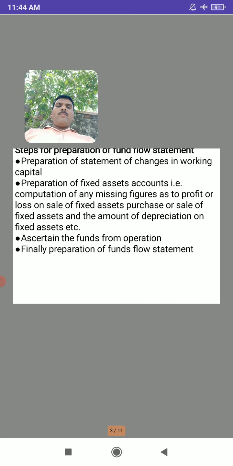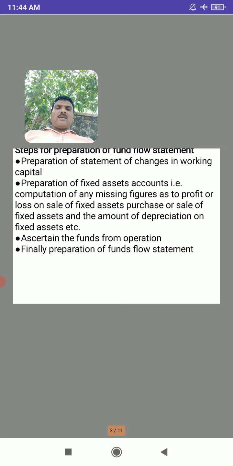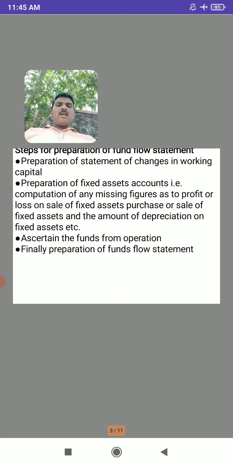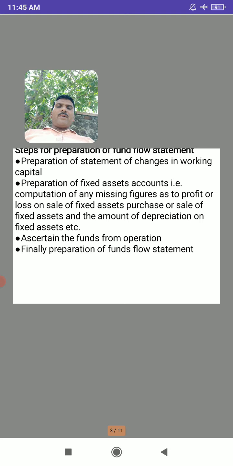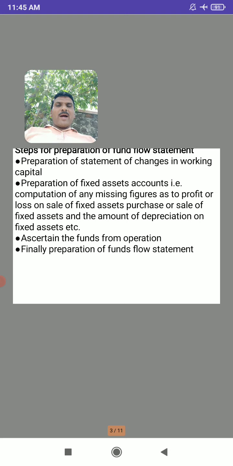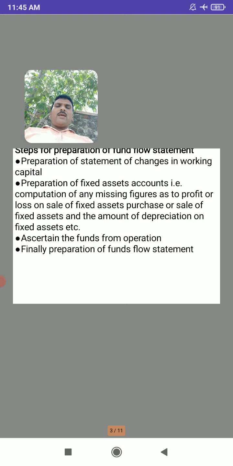Finally, after preparing the statement of changes in working capital, the fixed asset account, and the funds from operation, the fund flow statement is prepared. We take the information from these three accounts to prepare it.